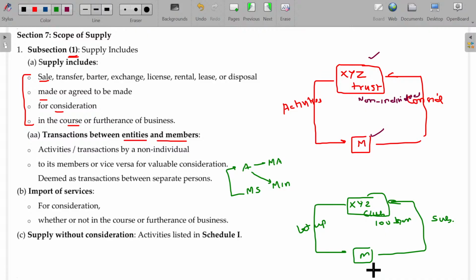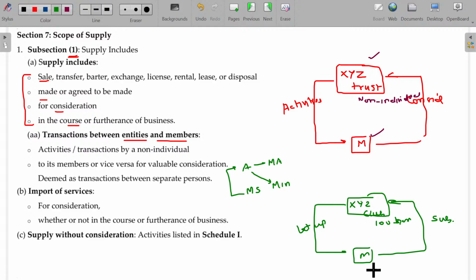Any common support done by these family members out of their own common fund will not come under supply. Provided, in case of GST, if the service provider is a non-individual and the recipient, though a member, gets any activities from the non-individual entity for a specific consideration, then it will be considered as supply.